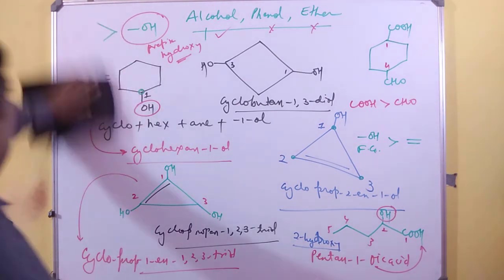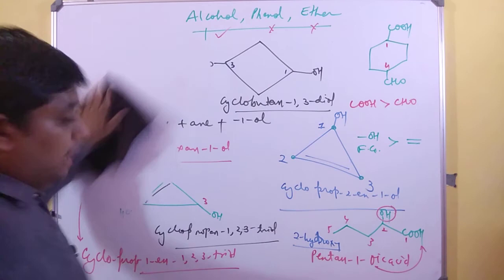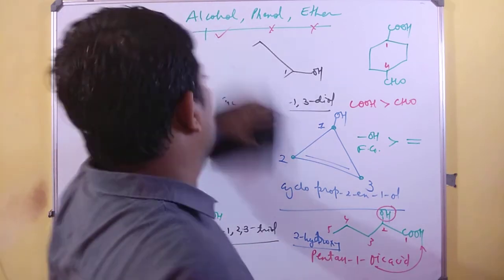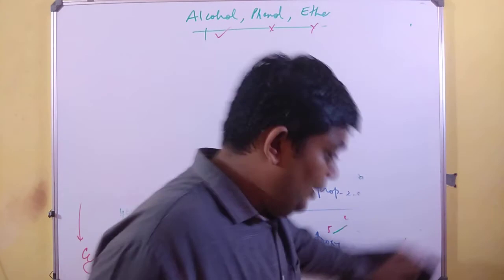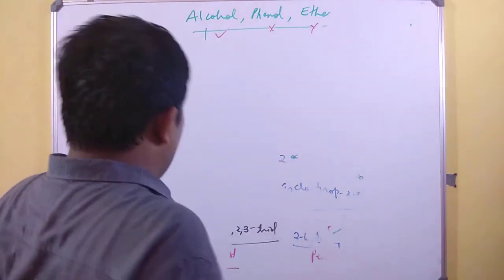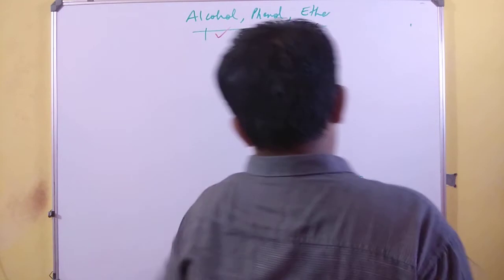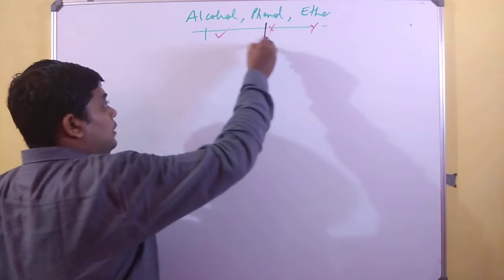And always remember, it is a very large set of questions that you can create for IUPAC. It is an unending question paper when it comes to IUPAC. But somewhere in the process of learning, we have to stop one topic and move towards another subtopic. So now we are jumping from alcohol to phenol.